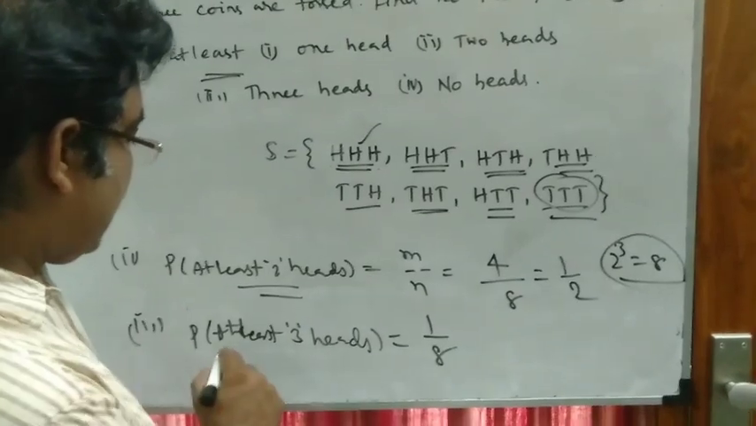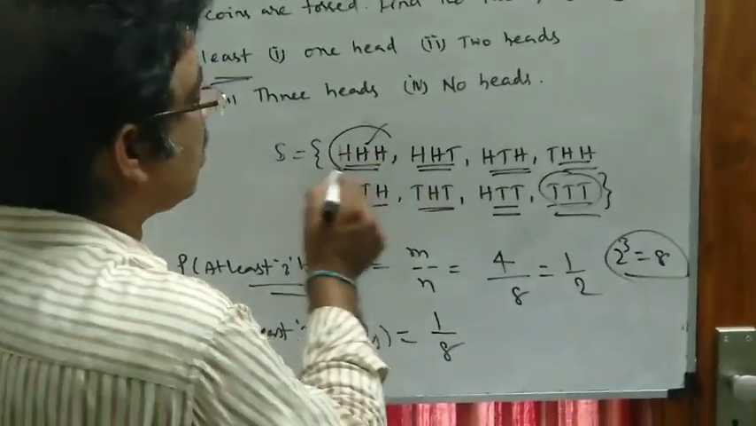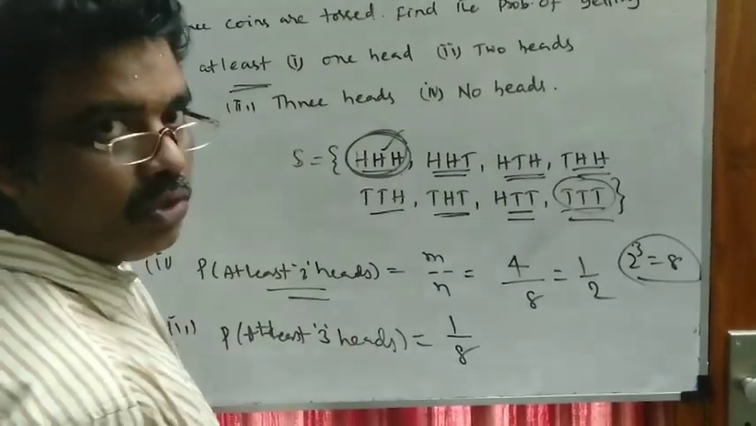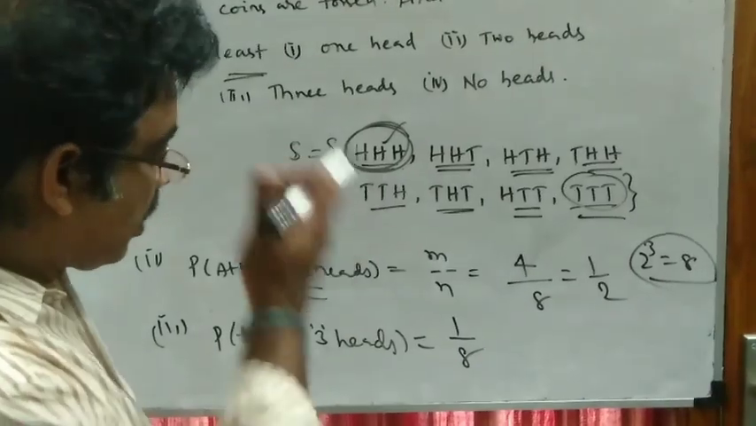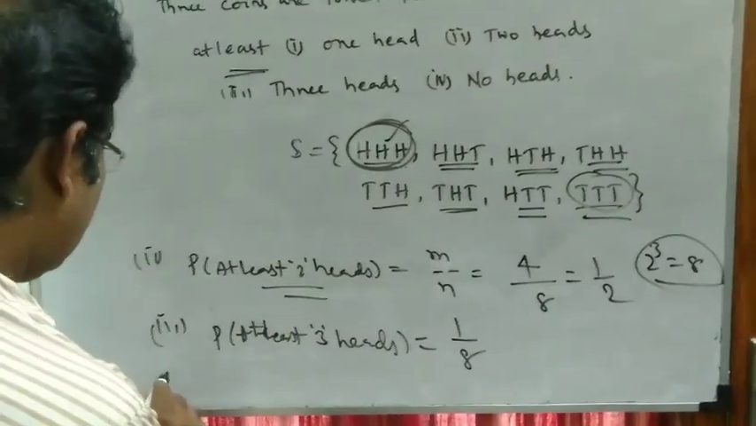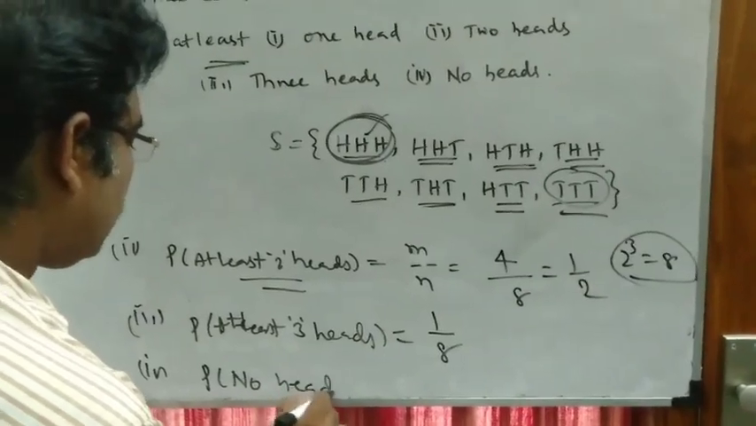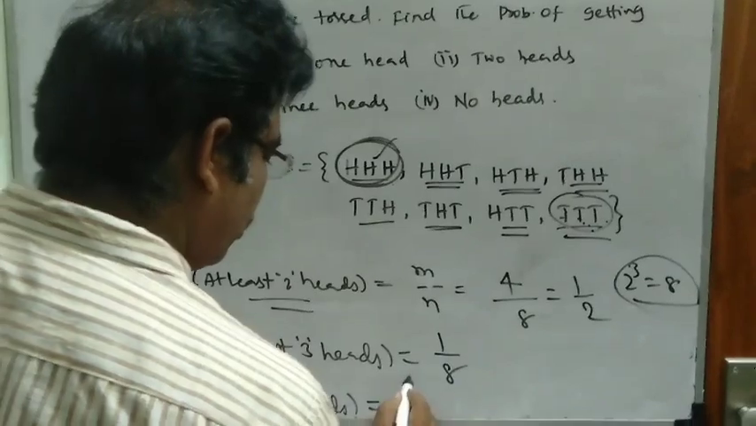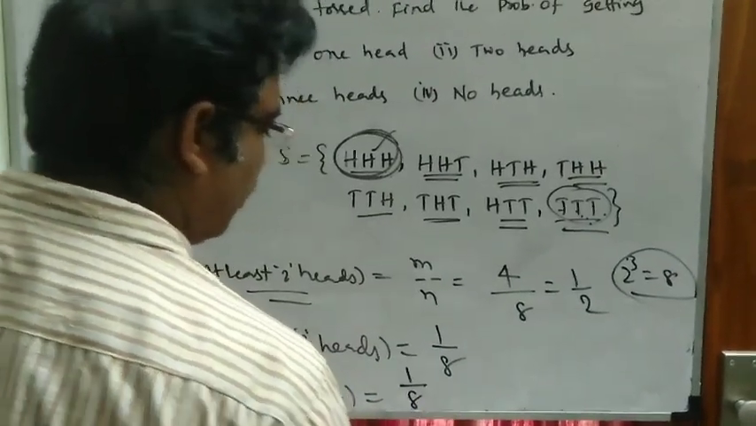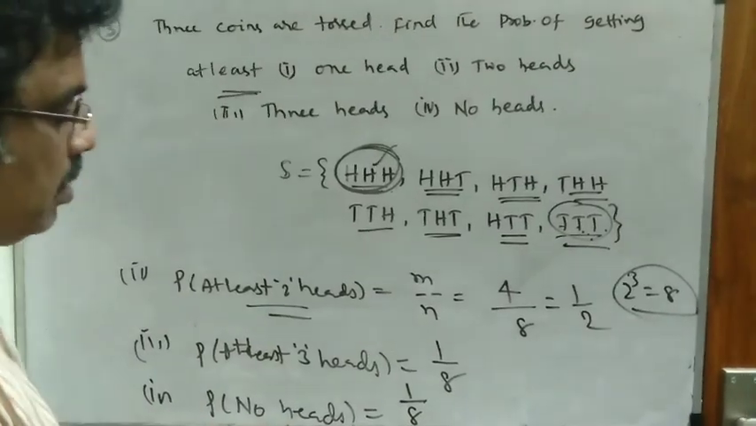The probability of getting at least three heads, minimum three heads. Minimum three heads means all the points have to show head. So one possible outcome out of 8 outcomes, that is 1 by 8. And the last one is the probability of having no heads. So no heads means only one case. All will be tails. So favorable case 1 and the total number of cases is 8. So that is also 1 by 8, which is the required probability.